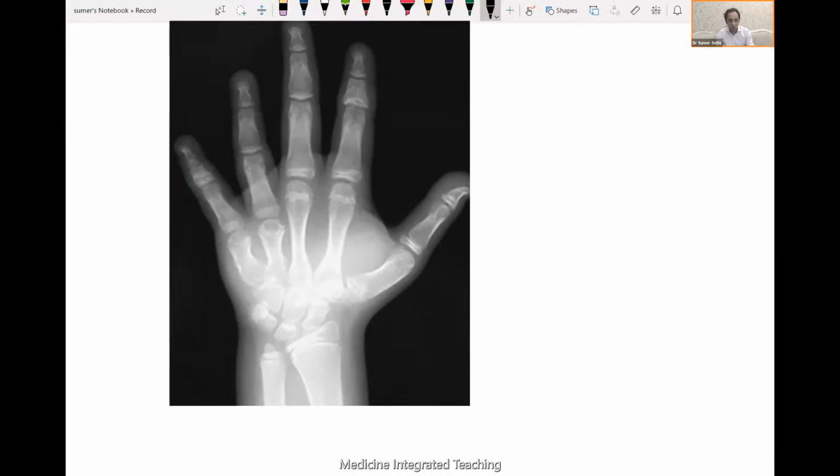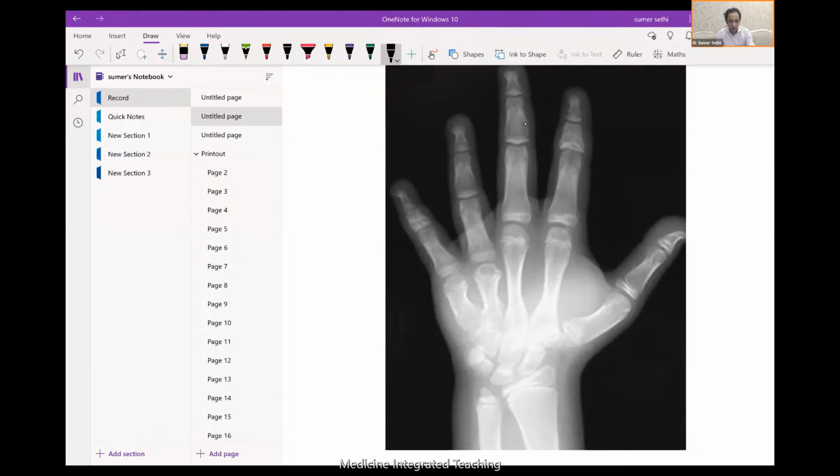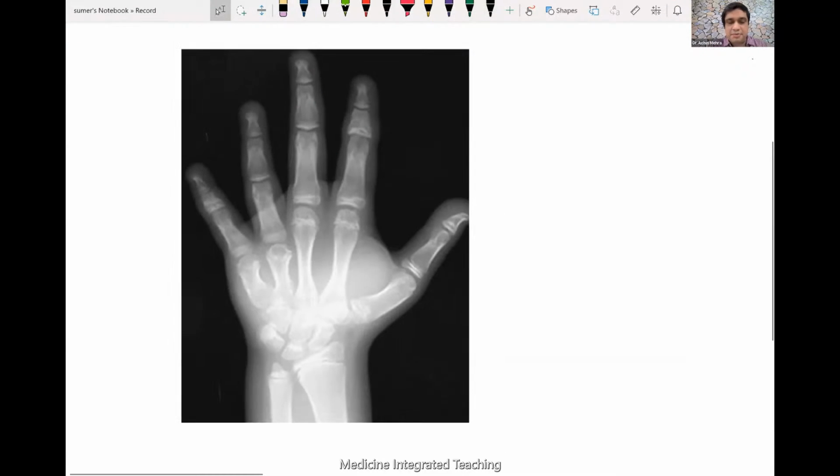So as far as radiology goes, in this condition we have two important things to see. These are important even if you are a resident doctor. Are you able to see my X-ray? Achin, are you able to see my X-ray? Yes, sir. Great.